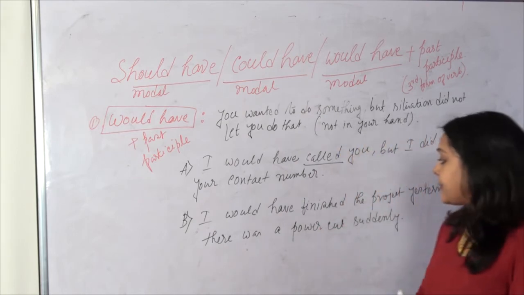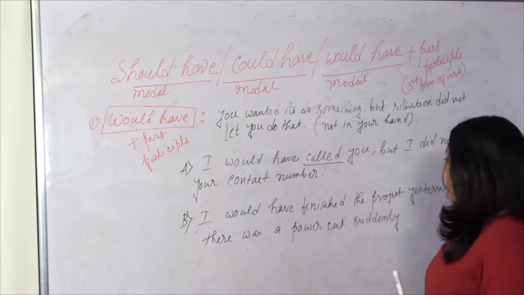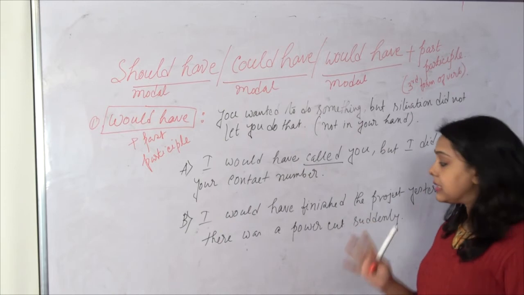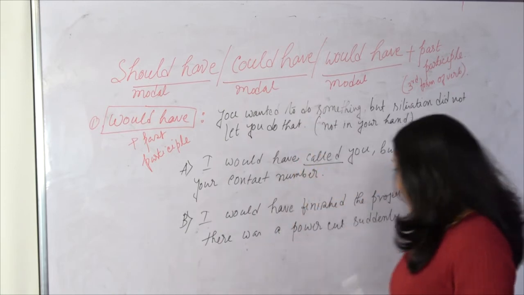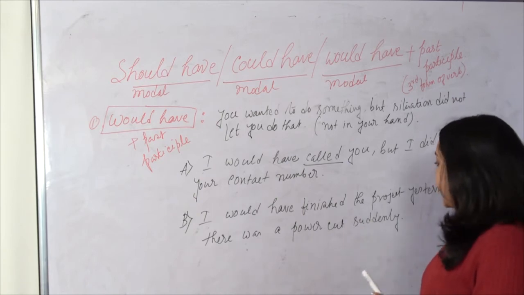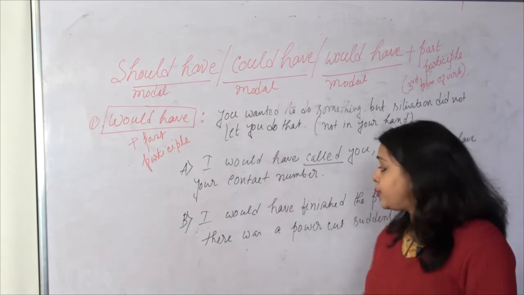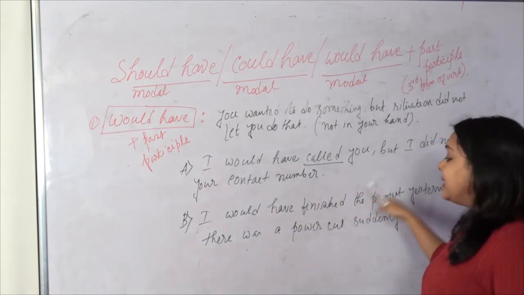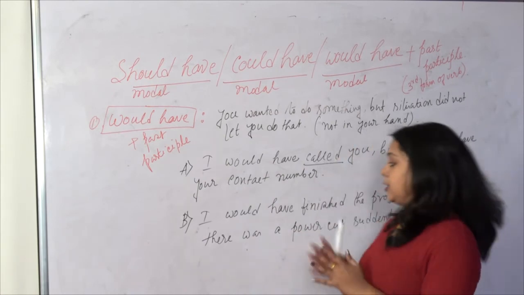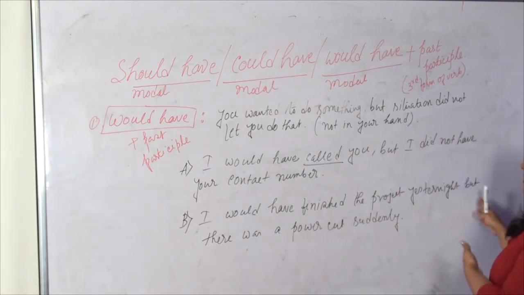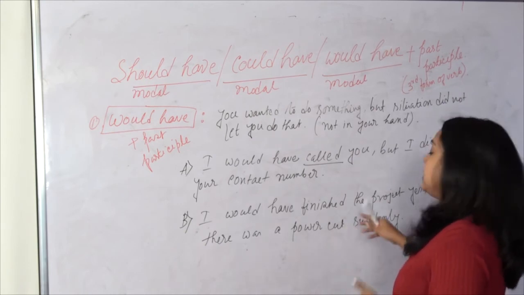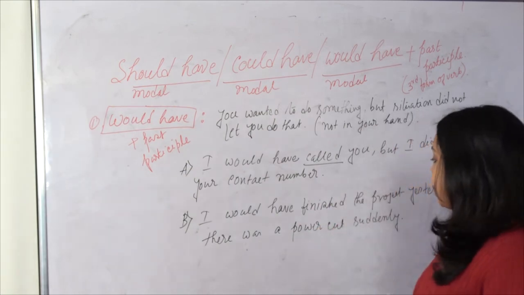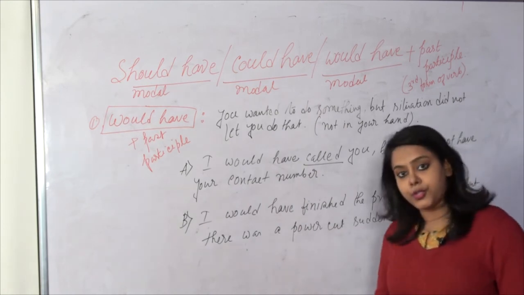The next example is: I would have finished the project last night, but there was a sudden power cut. Suddenly the power went out, the electricity had gone, and that's why I haven't finished the project which is supposed to be submitted today. So I said I would have finished the project, meaning the project has not been finished yet. If I had the electricity supply, then by today I would have finished the project.